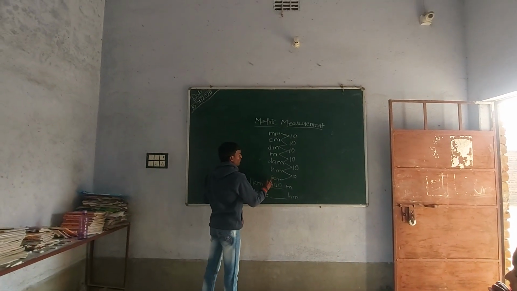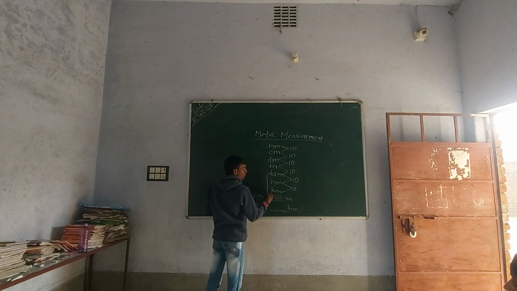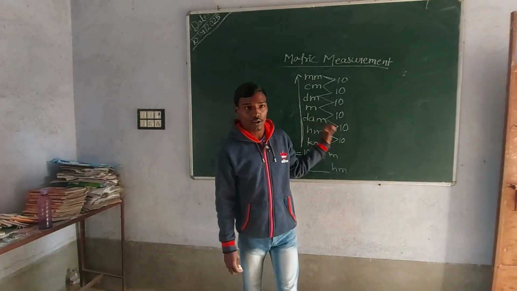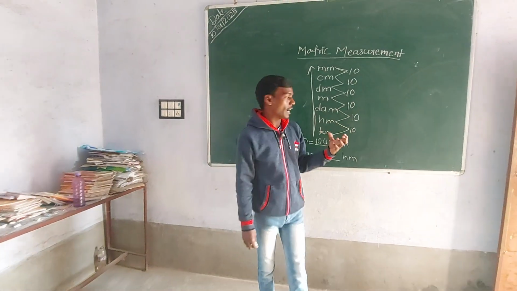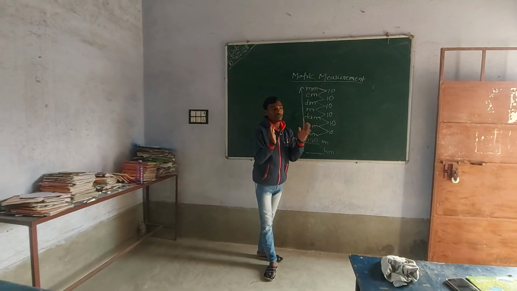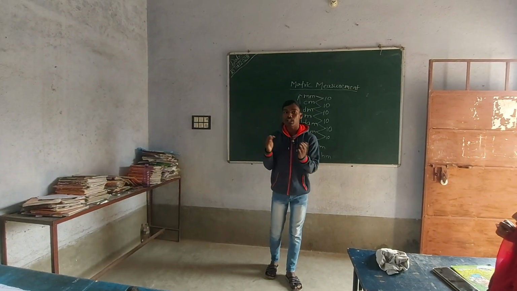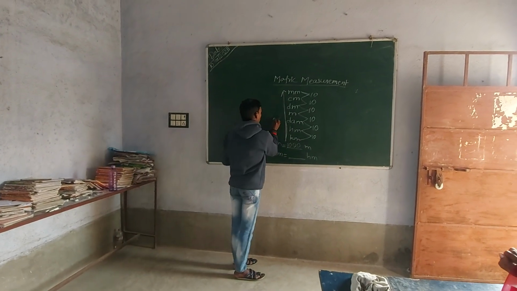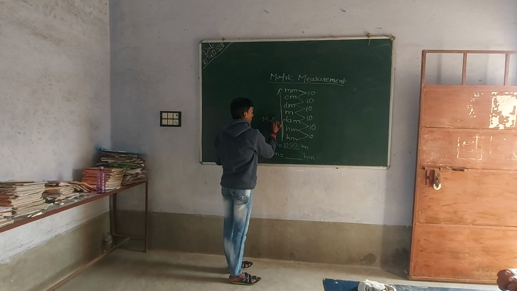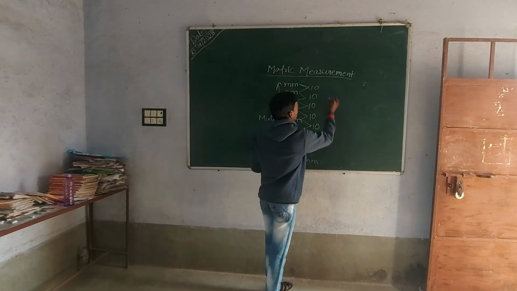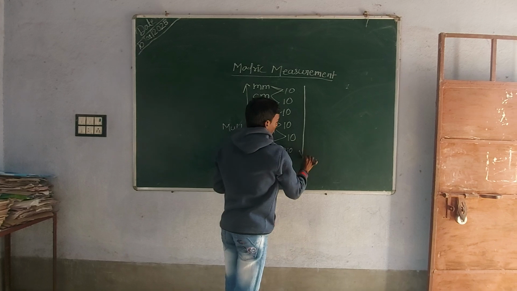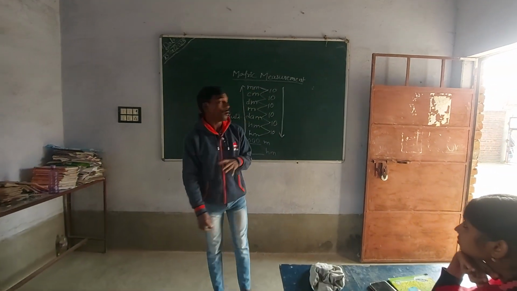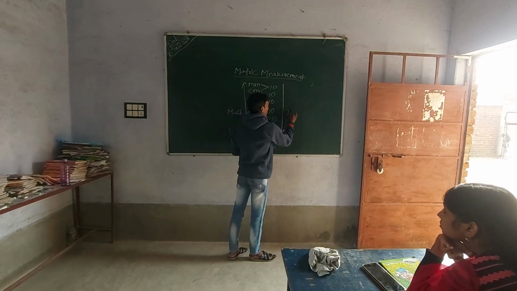Whenever we are going from bottom to top, whenever we are converting a larger unit into a smaller unit, we are always multiplying by tens. And whenever we are going from top to bottom, it means from the smaller unit to the larger unit, we are always dividing by tens.